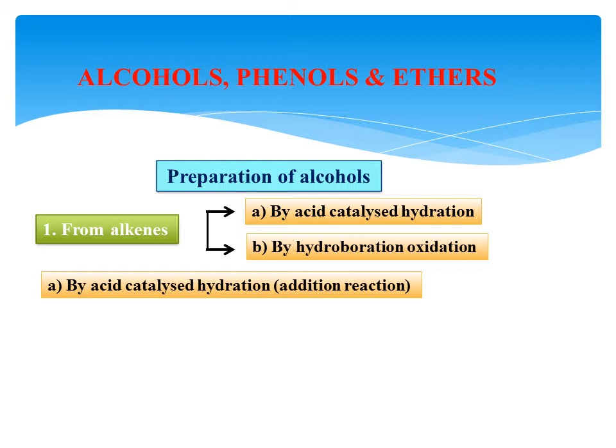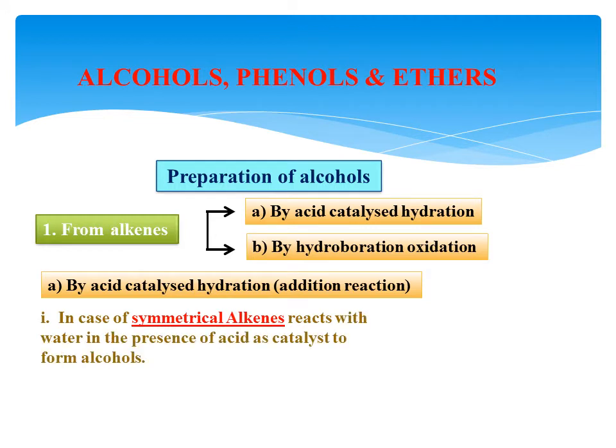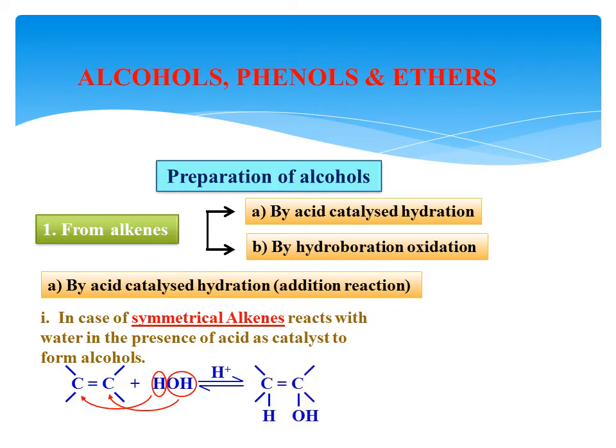Actually, this reaction takes place through an addition reaction, in which there are two cases. If our alkene is a symmetrical alkene and it reacts with water, then it forms alcohol through addition reaction. See here, in water there is H-OH. H goes to one carbon atom and OH goes to the other carbon atom. On either side of the carbon to carbon double bond, two species are added, meaning the double bond is converted into a single bond. Therefore the formed product is an alcohol.